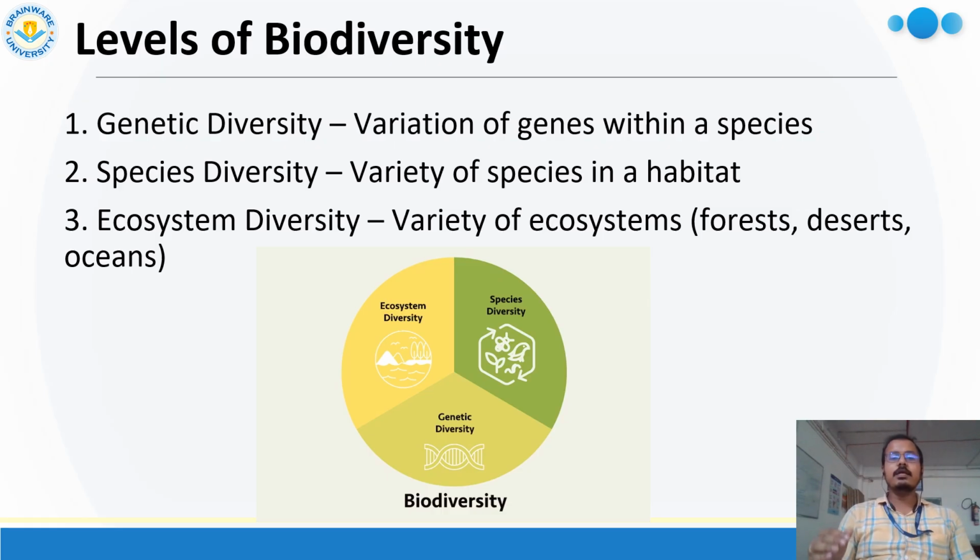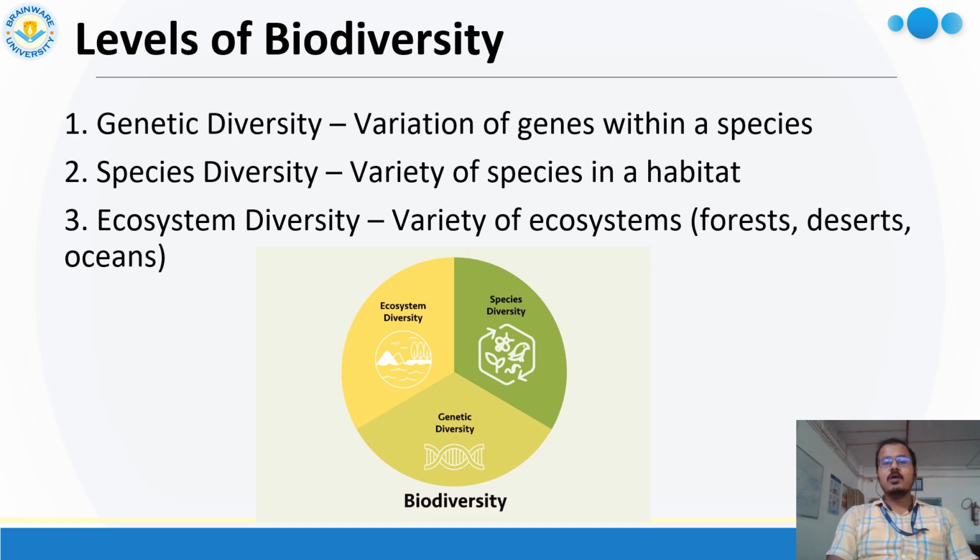Okay, and now the types or levels of biodiversity. Depending on their area and different criteria, it can be divided into three levels. Number one is genetic diversity, second is species diversity, and third is ecosystem diversity. Okay, so first, genetic diversity.